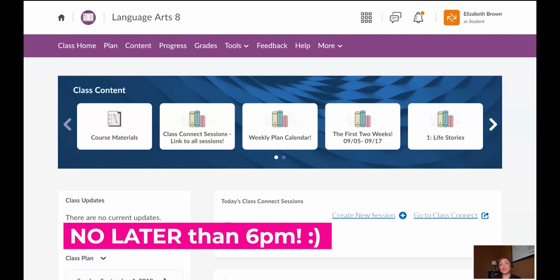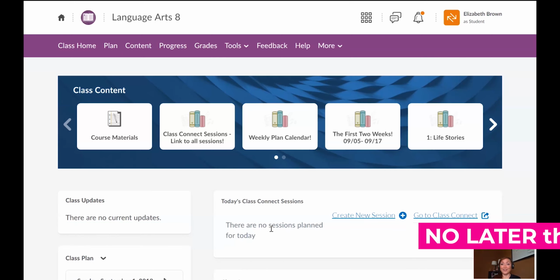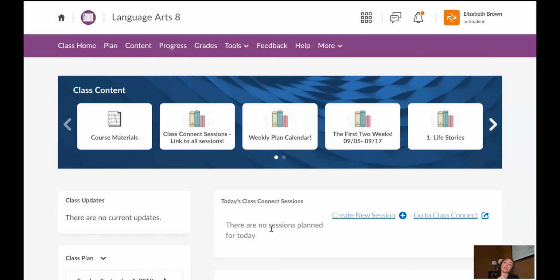Teachers are required to submit attendance Monday morning, bright and early. Monday morning they have to be submitted, and so we submit attendance for the whole week prior. That means we look at exit tickets, and we also look at your progress through the online lessons. That means you're logging into English, you're clicking on the Plan tab, and you're going through those lessons. If you're not clicking and going through the lessons, you're also going to be marked absent because that means you're not in school for English that day anyway, okay? So you do need to be clicking through the lessons and you gotta do your exit tickets.